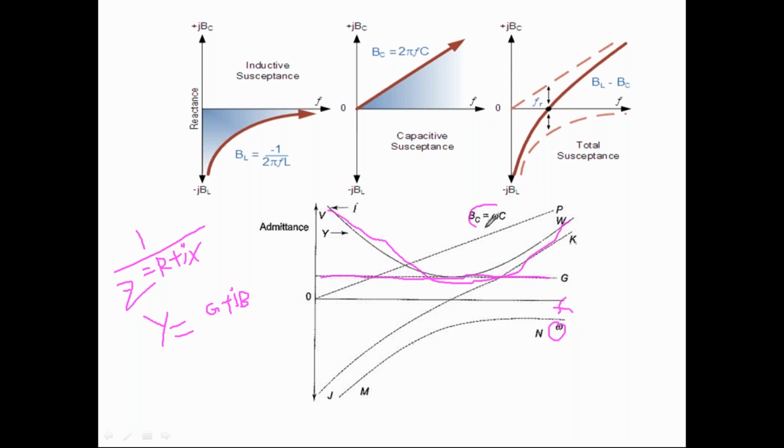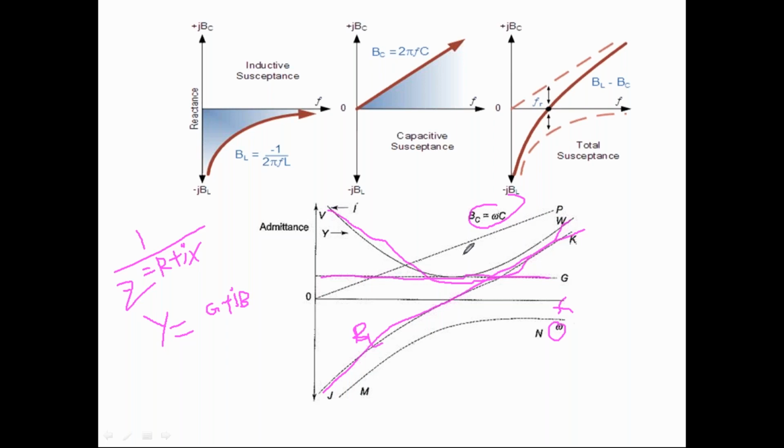Or the capacitive reactance curve, this curve. In a series RLC circuit it was the characteristic of XL, but now it is the capacitive reactance curve. Opposite characteristic it is. So it is BC, and this is the BL curve, the susceptance of the inductance curve.